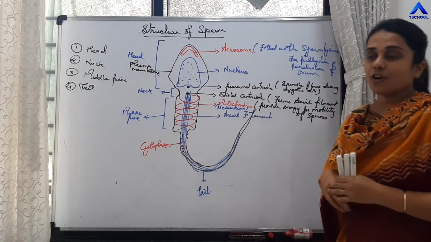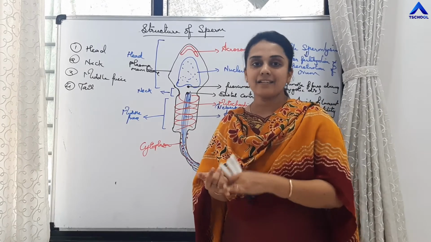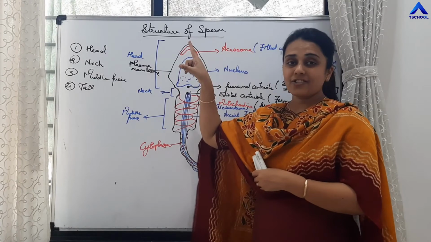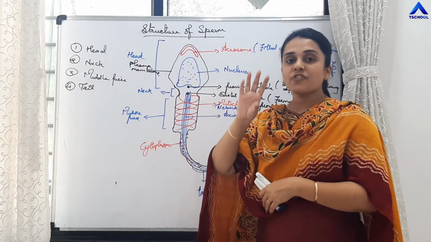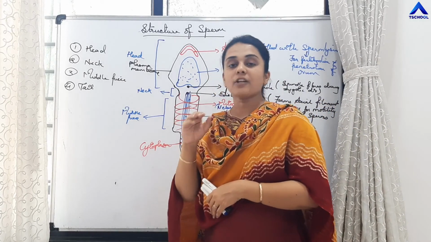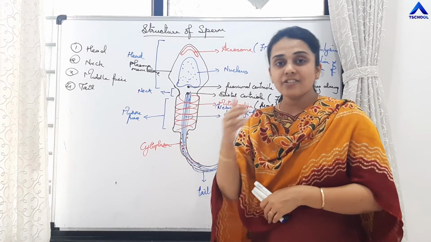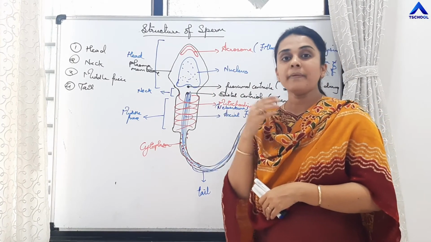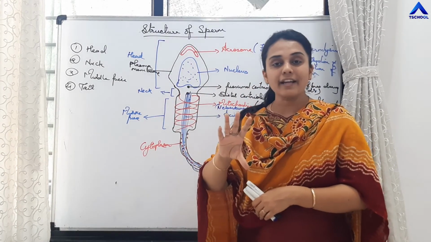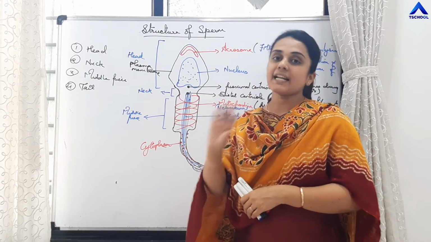So this is the structure of the sperm, students. It consists of 4 parts: head, neck, middle piece and tail. Head part contains a cap-like structure which is acrosome. Acrosome is filled with sperm lysin enzymes. What is the function of this enzyme? Those enzymes such as hyaluronidase are going to help in the penetration of the sperm through the ovum and for the fertilization. Nucleus is condensed, it is elongated, it is oval shaped, it has lost its acidic proteins and mRNA, right?